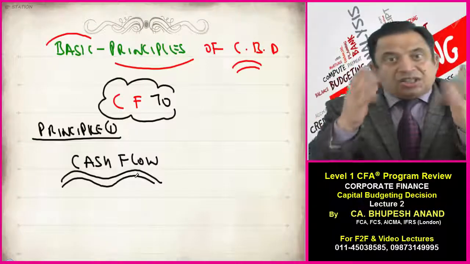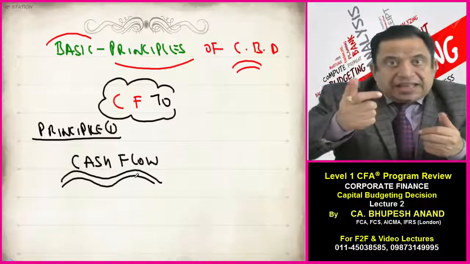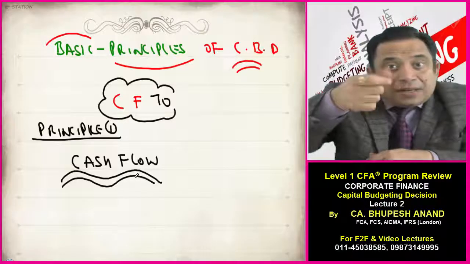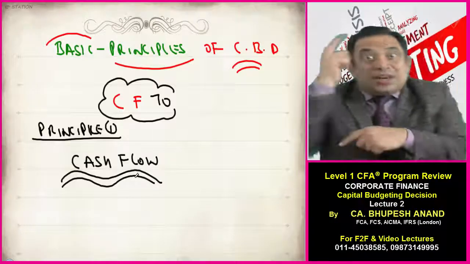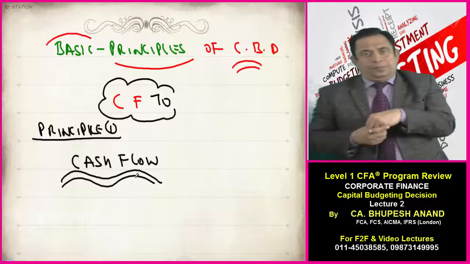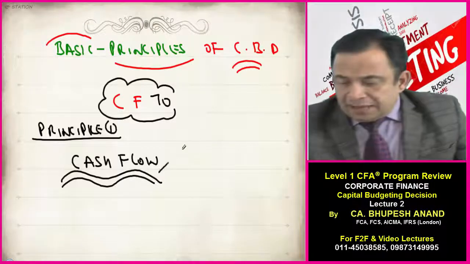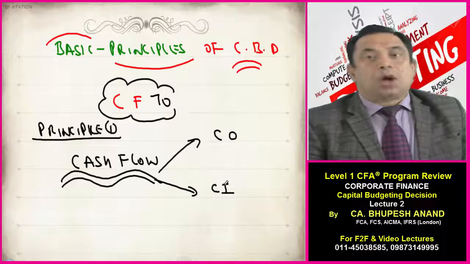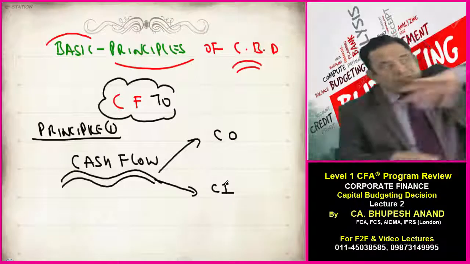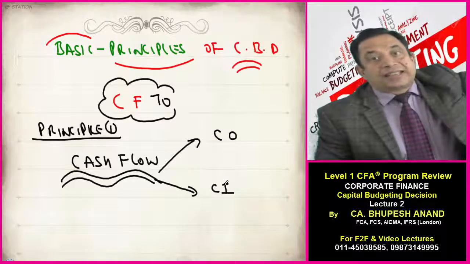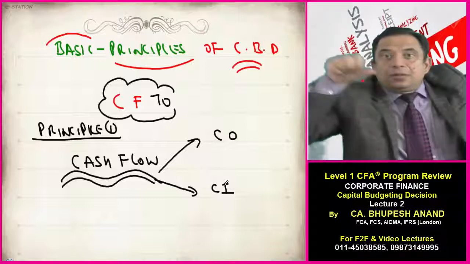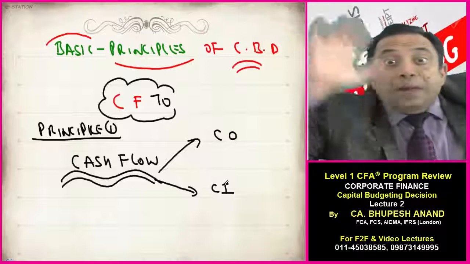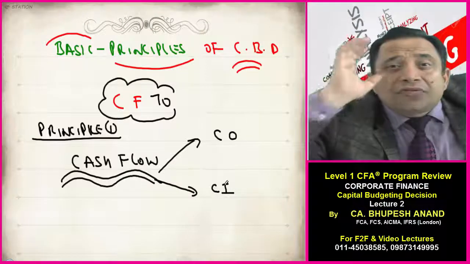When I say cash flows, it means rokda kitna aata, rokda kitna jata. I will be deciding on the basis of these hare green notes, not on the basis of profits. When I say cash flow, I mean cash outflow and cash inflow. How much cash will be going out from this project if I accept it, and how much cash will be coming into my business due to this project. These are the 2 basic criteria on the basis of which we should take any decision.